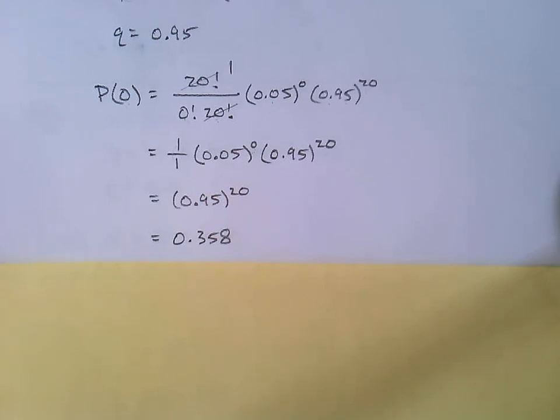Okay, so we just found the probability that nobody from these 20 says they're afraid, right? Probability of 0. The chances that nobody out of this group is afraid of being alone in a house at night.